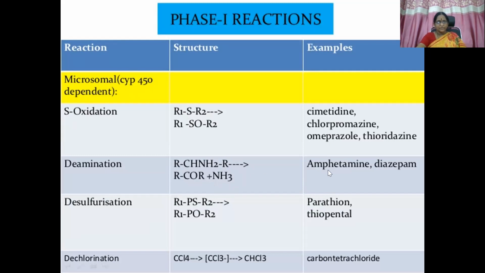So deamination, amphetamine. You can remember it that way. Then desulfuration. The sulfur atom is eliminated out of the structure. Parathion or thiopental. Dechlorination, the chlorine atom is eliminated. Only CCl3 is there here, carbon tetrachloride.